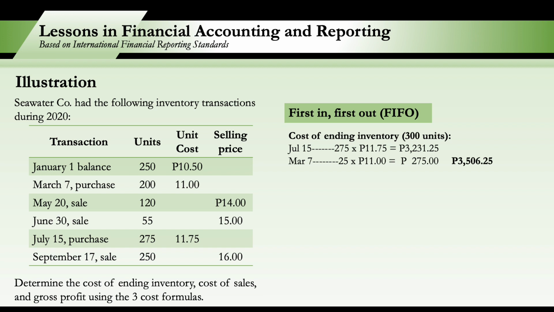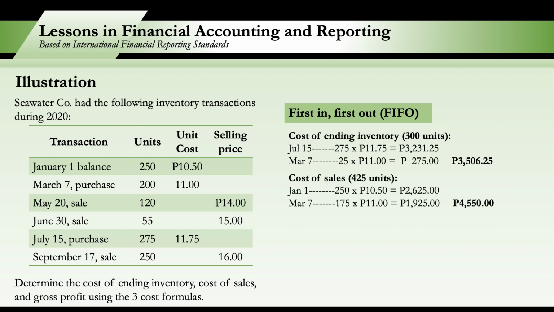So, yung natitirang 175 will be from March 7 purchase. So, our solution for our cost of sales is first, the 250 units from January 1 times 10.5 unit cost is equal to 2,625 plus the 175 from the March 7 purchase, which is at 11 pesos per unit, 1,925.